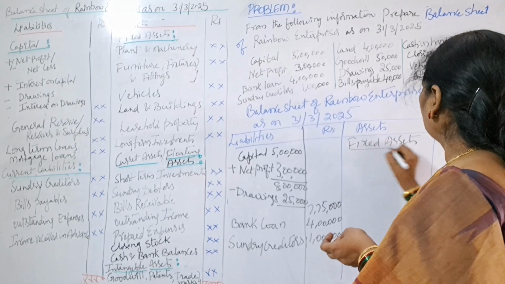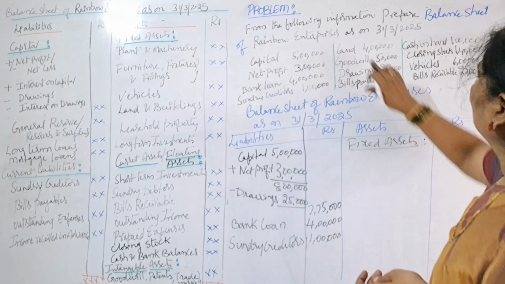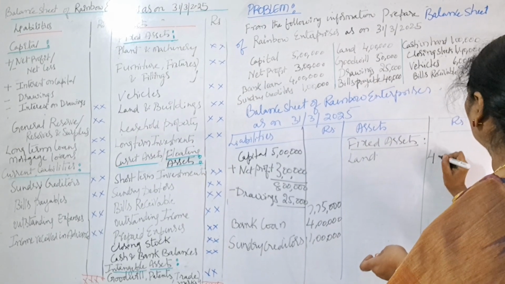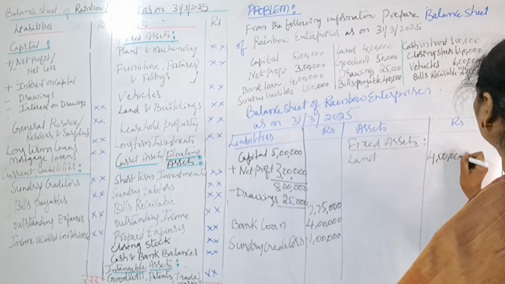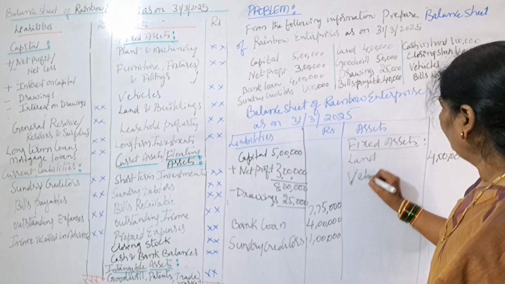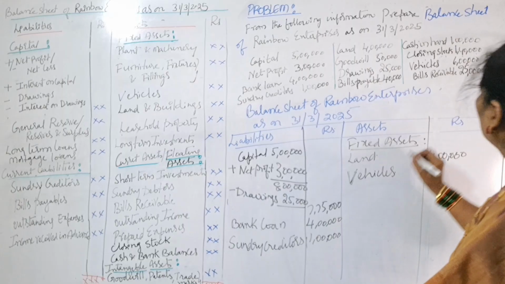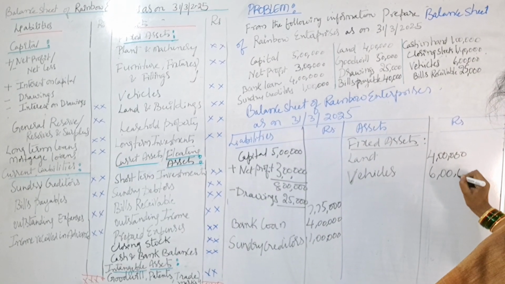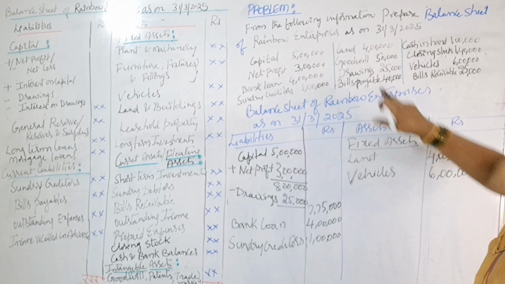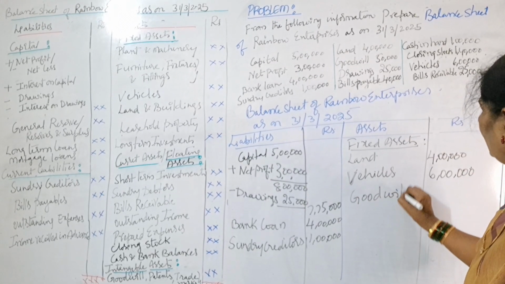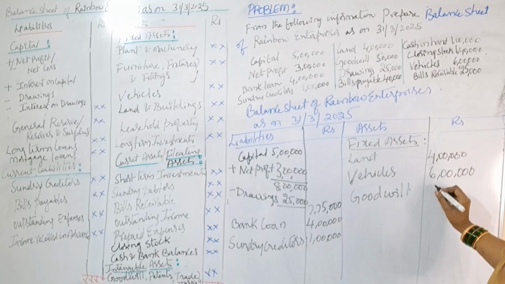What assets come under fixed assets? Land. Land how much? 4 lakhs. Next, vehicles. How much? 6 lakhs. Now next we'll write intangible assets. So we'll write here goodwill. What is our goodwill amount? 50,000.